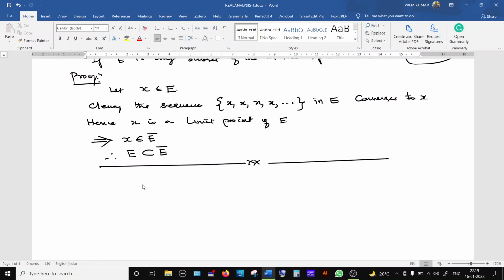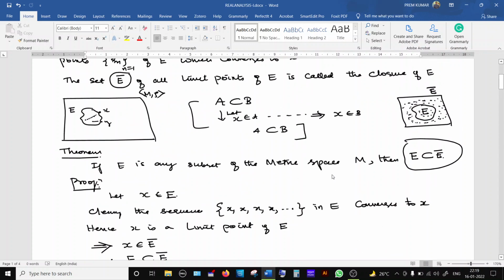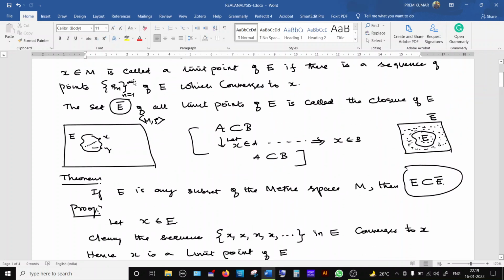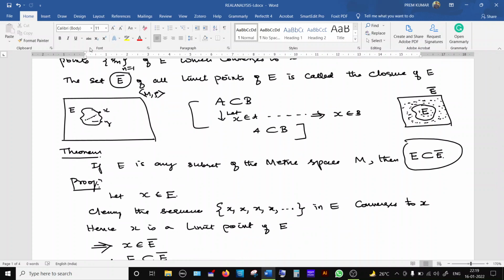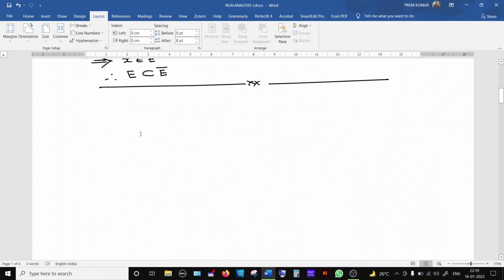Now we will see some examples in which the closure and the given set are not always equal. Already just now we told that always this given set will be a subset of its closure. Very rare cases there will be equal, then that set we call it as a closed set. That is, the limit points also are inside the given set. So closed set. Now we will see some examples. One example in which the limit points are not inside the given set but outside. So E bar, the closure, and the given set are not equal.